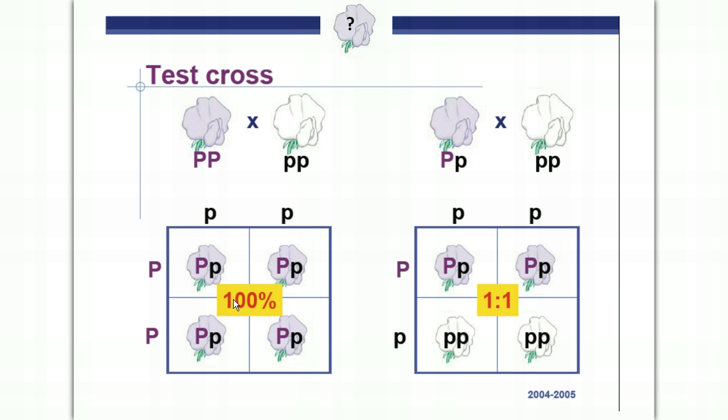However, there is a little bit of a problem. Let's say you get 5 purple flowers. Is it possible to produce just purple flowers with a 50% chance, 50%, 50%, 50%, 5 times? Yeah, it's possible. So just getting the dominant trait in the offspring doesn't really help us completely unless we have a large sample size. But if we get any of those white flowers, there's only one genotype that purple flower could have been to get those white flowers, and that's big P, little p. The parent, the purple flower, had to give a little p, and then of course the white flower has only little p's to give.